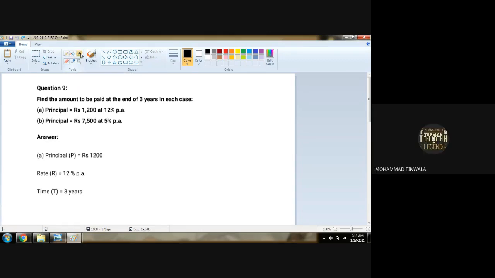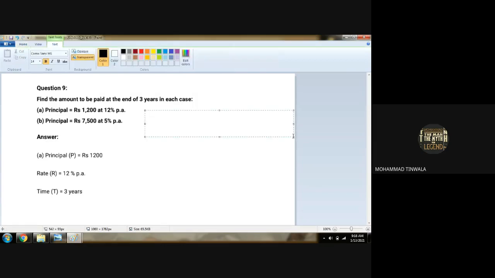P.A. means per annum, and P.M. means per month. Understood? Per annum means the whole year. Now, first of all, we have to find the amount. Amount is equal to principal plus interest.